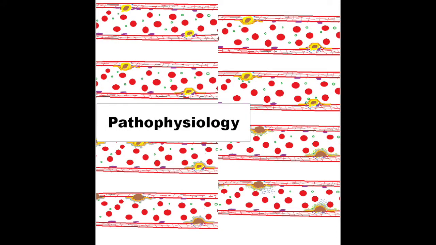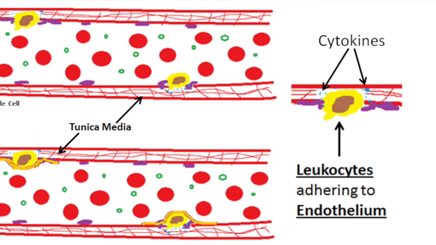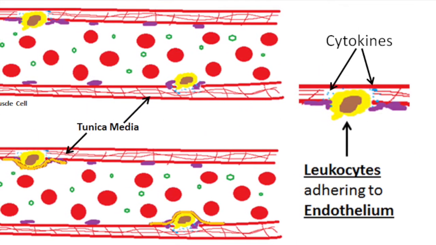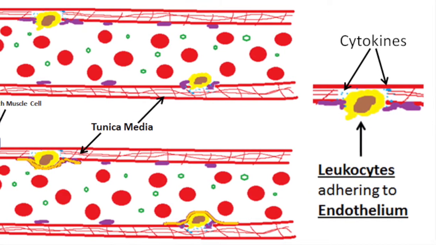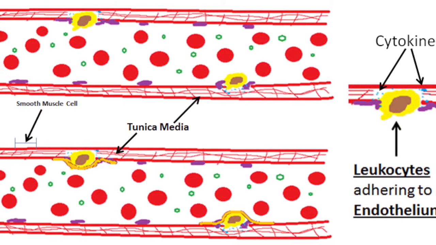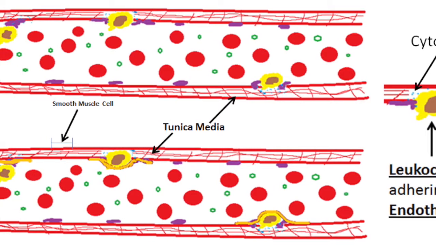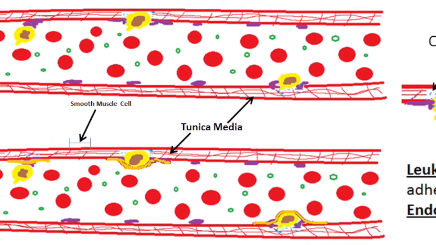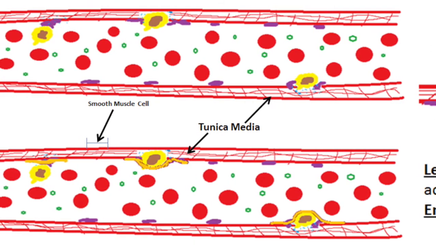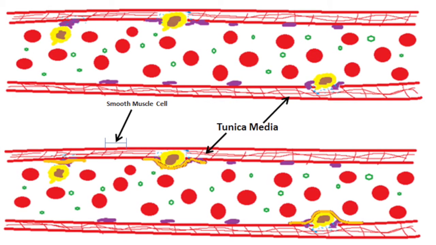And now for the pathophysiology. When there is cell damage to the endothelium, adhesive molecules are released to attract leukocytes. Leukocytes adhere to the endothelium. They start secreting cytokines, which start the inflammatory response, along with communicating with the smooth muscle cells of the tunica media. The smooth muscle cells actually start entering the intima in response to these cytokines and start proliferating and start creating their own complex extracellular matrix.